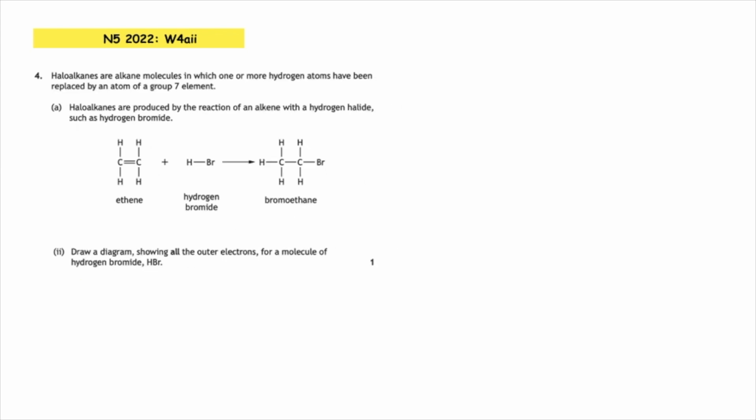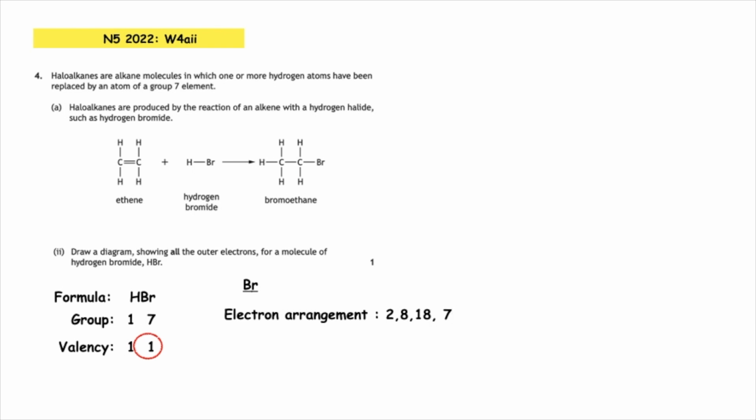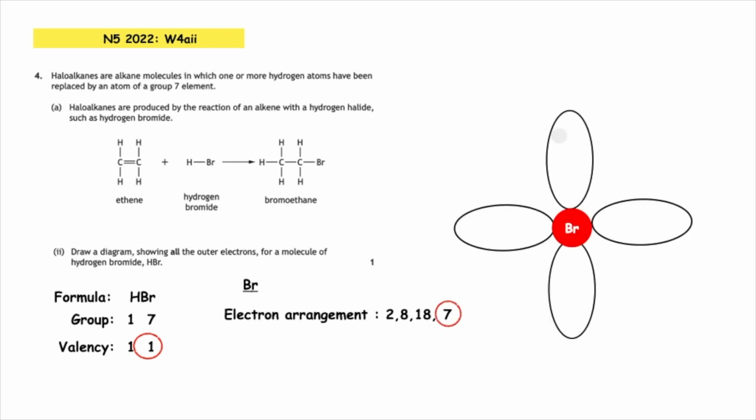Part 2 asks us to draw a diagram showing all outer electrons for a molecule of hydrogen bromide. So the formula is given as HBr. We want to do our group and our valency. Now we can't circle the highest valency, but we'll look at the one which is in the furthest group, which would be bromine. The electron arrangement for that is 2, 8, 18, 7. We circle the outermost occupied electron, and we can see that it's found in the 4th energy level, so we're going to draw a petal. It's got 7 outer electrons, so we pop them in.